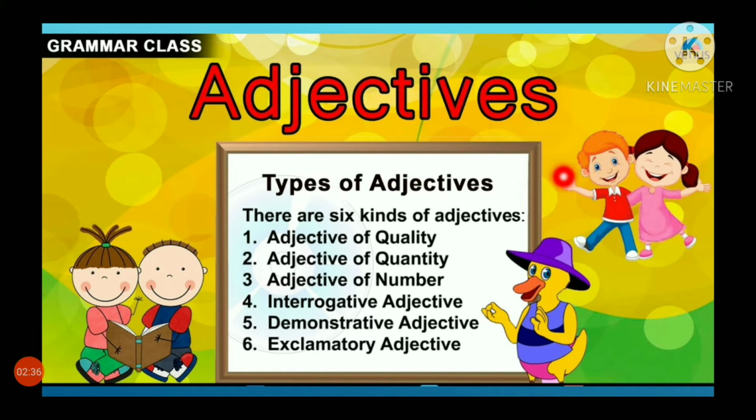Children, types of adjectives. There are 6 kinds of adjectives. Adjective of quality, adjective of quantity, adjective of number, interrogative adjective, demonstrative adjective, and exclamatory adjective. Are you clear, students? Write down this in your English classwork.